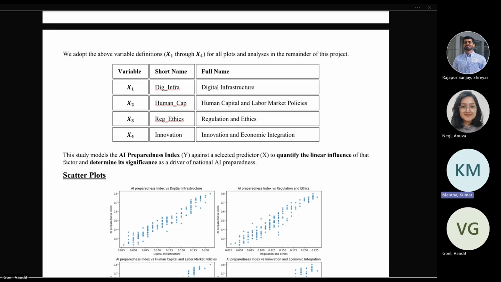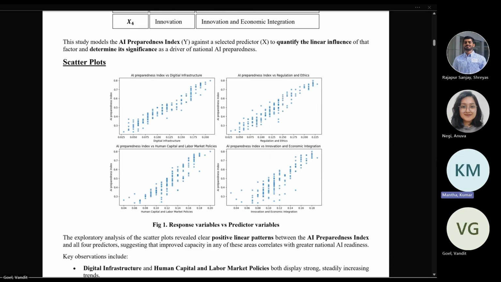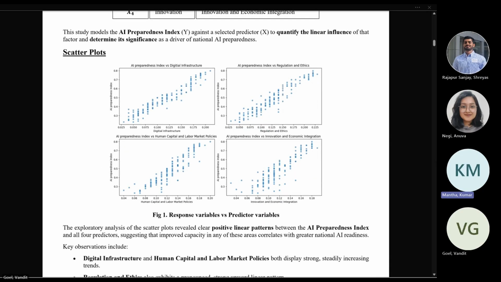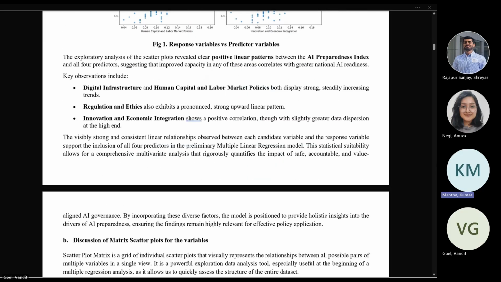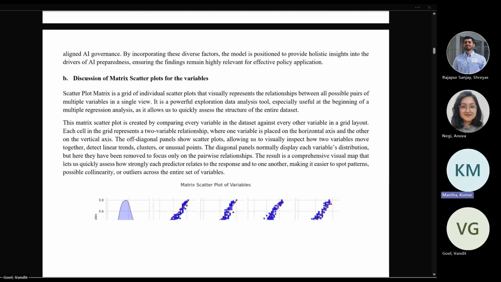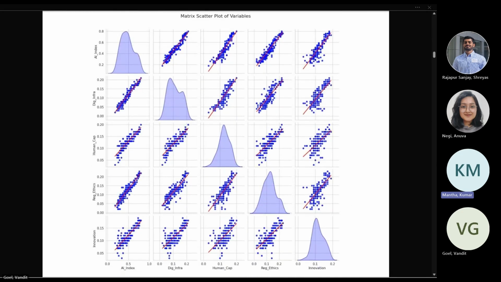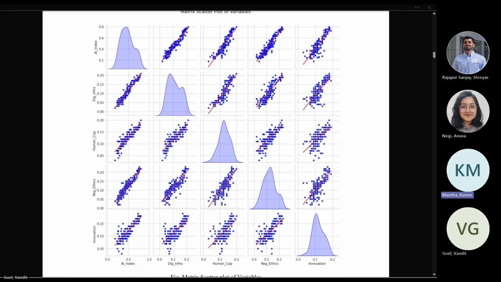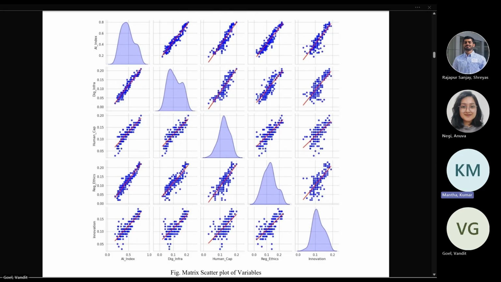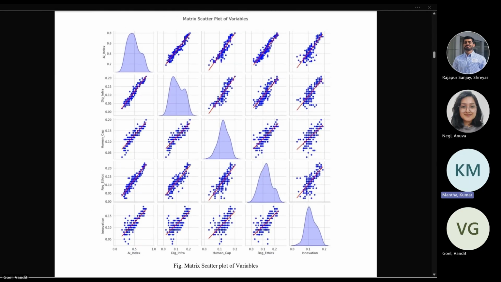Here we can see a scatter plot where we have plotted the response variable against the predictive variables. We can clearly see a positive linear pattern between these, which is good for our linear regression model. Coming down to another plot, which is a matrix scatter plot for all our variables. Here we have plotted scatter plots with respect to all variables, and we can see a linear pattern in all of them. The diagonal panel here shows the distribution of each variable.